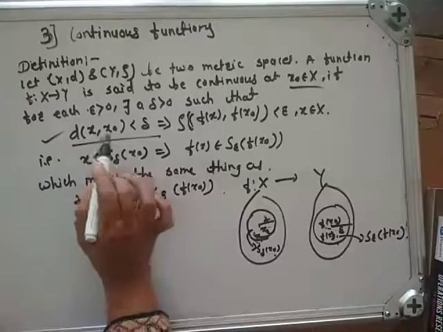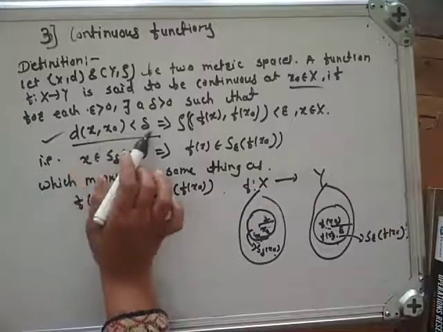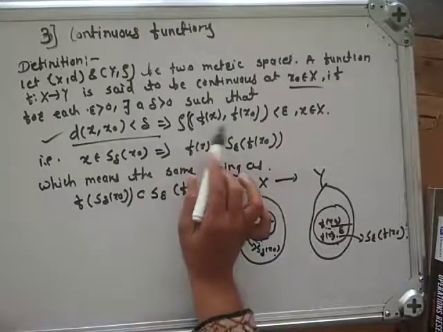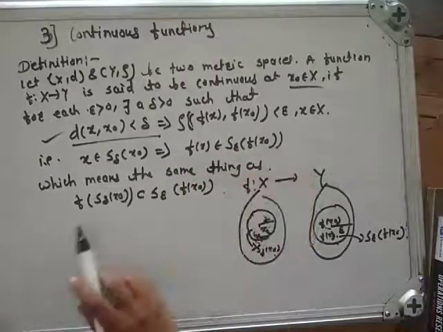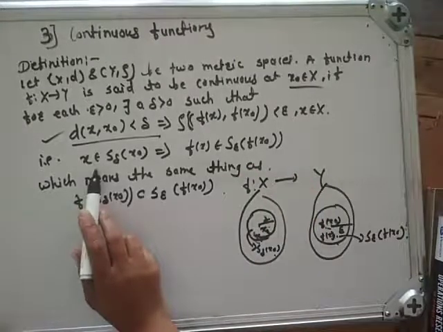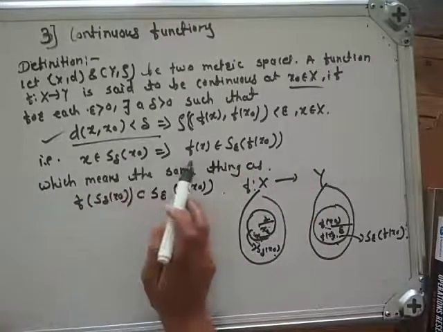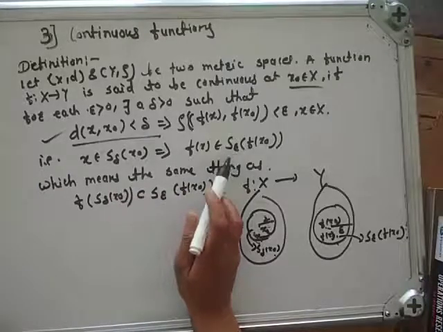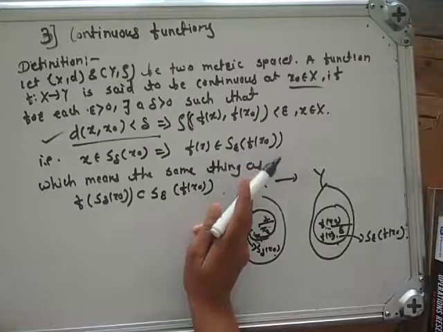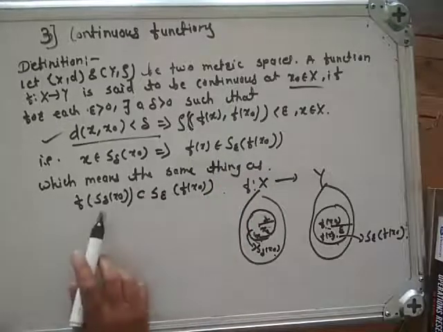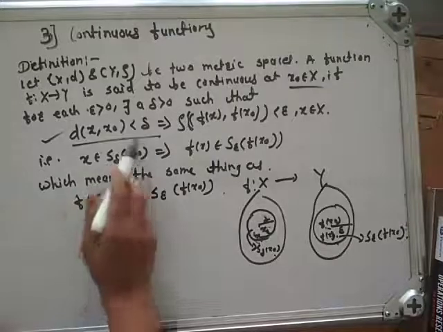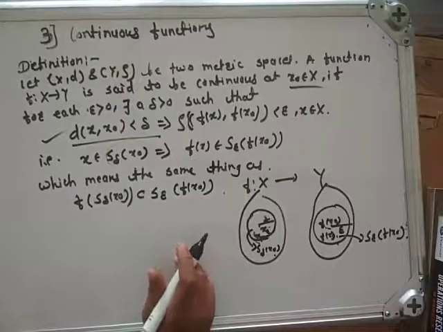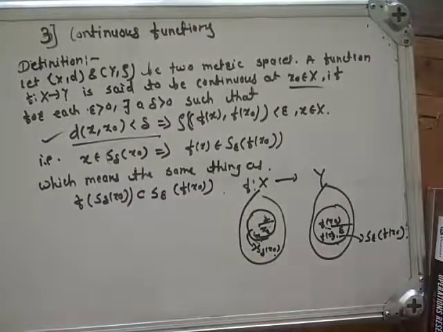First, if d of x comma x0 is strictly less than delta, that implies rho of f of x comma f of x0 is strictly less than epsilon. That is, if x belongs to S delta of x0, that implies the image of x is contained in S epsilon of f of x0, which is the same as f of S delta of x0 is a subset of S epsilon of f of x0. Okay.